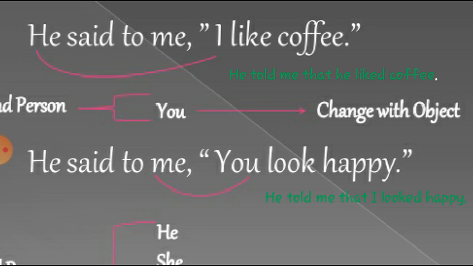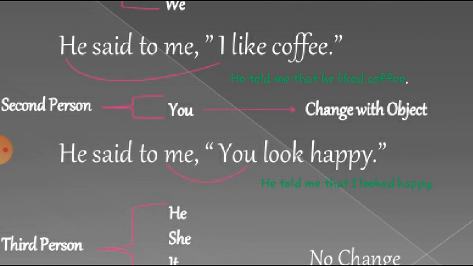And as you also know, the second person can be changed according to the object of the reporting speech. So the indirect speech of the sentence "He said to me, you look happy" becomes: He told me that he looked happy. But listen carefully: He told me that I looked happy.